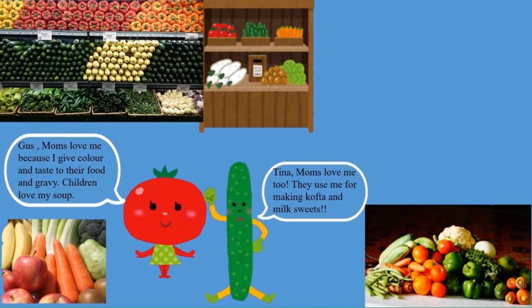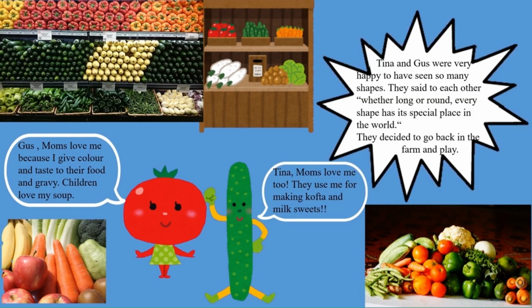Then Gus said, "Yes, Tina, moms love me too. They use me for making kofta and milk sweets." Tina and Gus were very happy to have seen so many shapes. They said to each other, "Whether long or round, every shape has its special place in the world." They decided to go back to the farm and play.